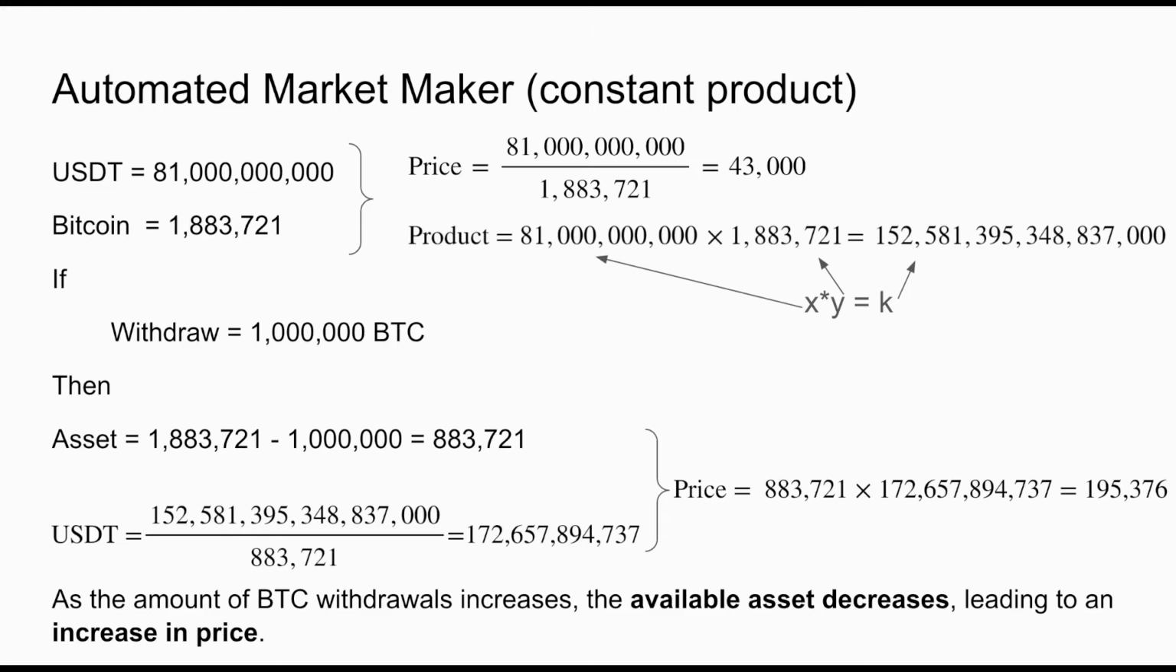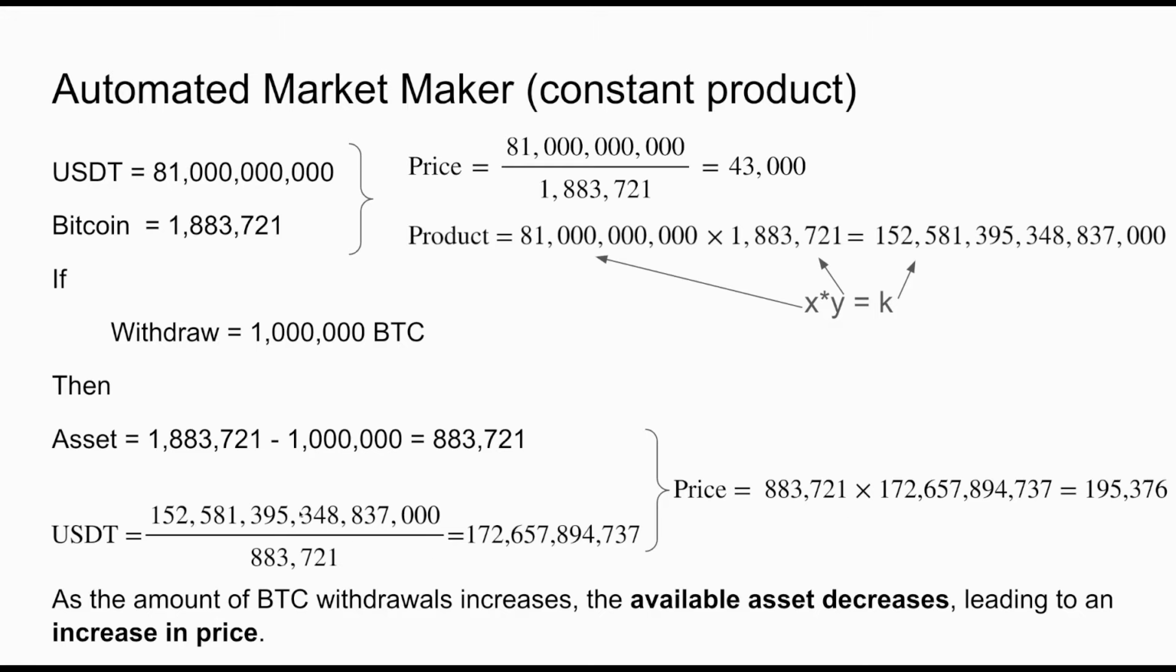Now imagine there is a demand for Bitcoin because of halving and institutions that want to join the BTC range and whatever other reason. And 1 million Bitcoin is removed from the pool as people bought it. And we roughly have only 883,721 Bitcoin left in our pool. As the liquidity product has to remain the same in the pool always, we have to add USDT to the pool as the available number of Bitcoin is reduced, resulting in a price increase of Bitcoin to 195K.